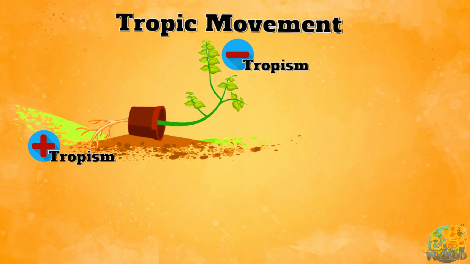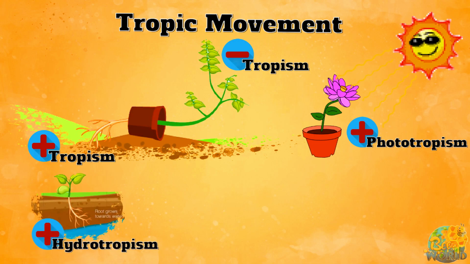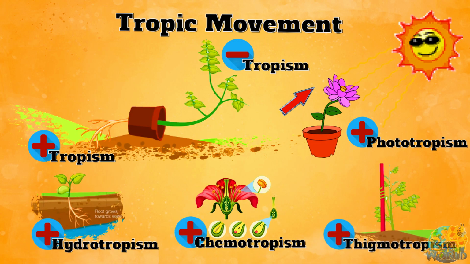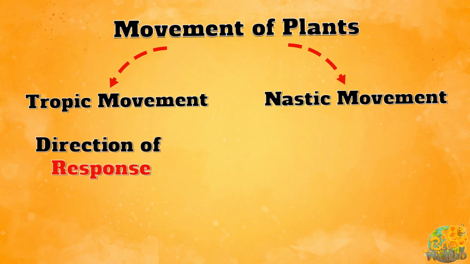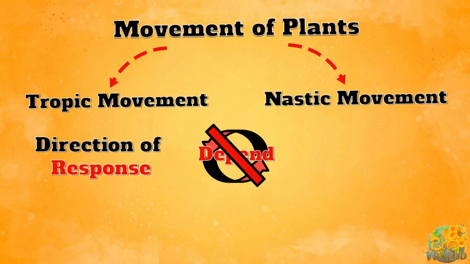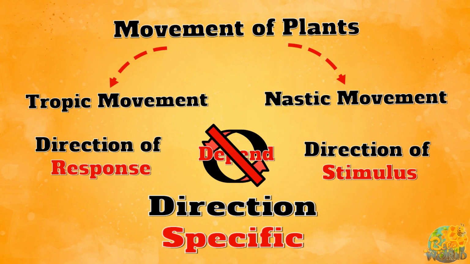In contrast, negative geotropism. When the stem of a plant grows away from the ground, it happens in the opposite direction of gravity. So it is called negative geotropism. Likewise, there are positive phototropism, positive hydrotropism, positive chemotropism, positive thigmotropism. In nastic movements, the direction of the response does not depend on the direction of the stimulus. The direction of these movements is specific.